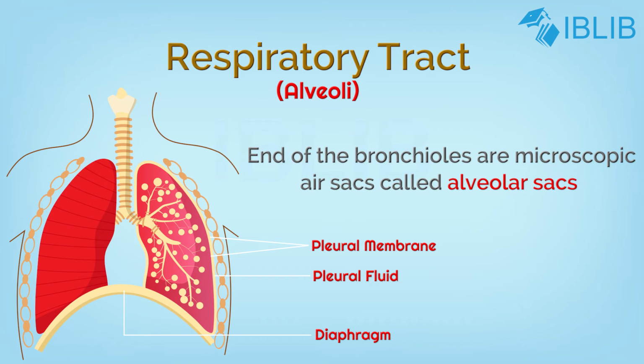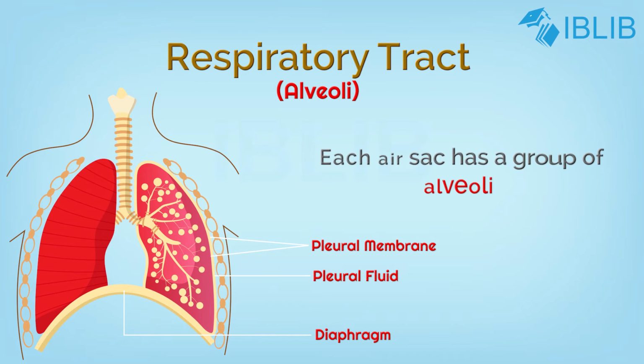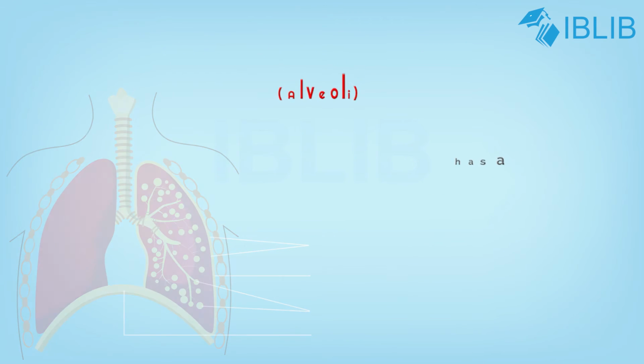Alveoli. At the end of the bronchioles are microscopic air-like sacs called alveolar sacs. Each air sac has a group of alveoli. The thin walls of the alveoli are richly supplied with blood capillaries. There are millions of alveoli in each lung.